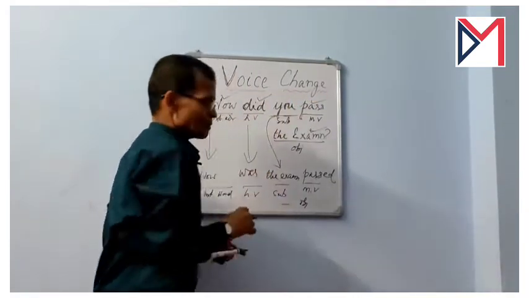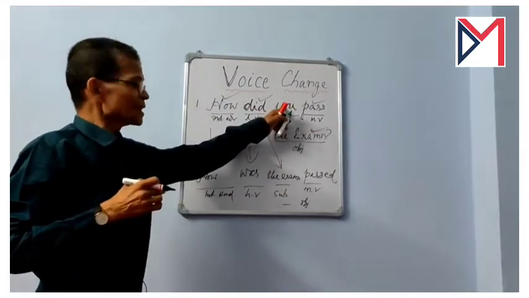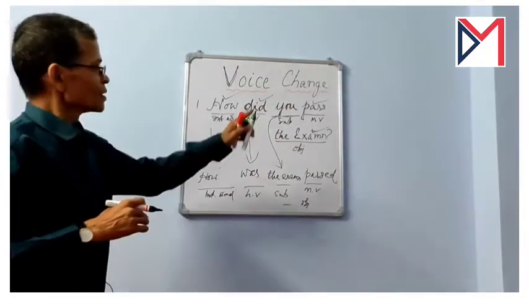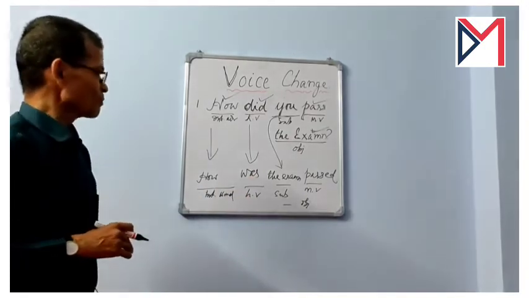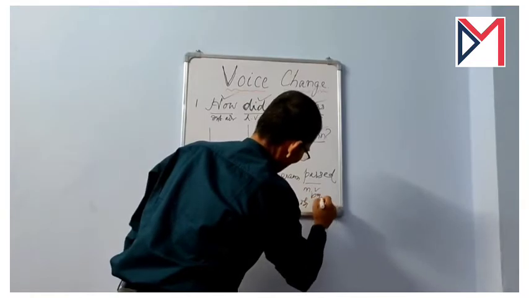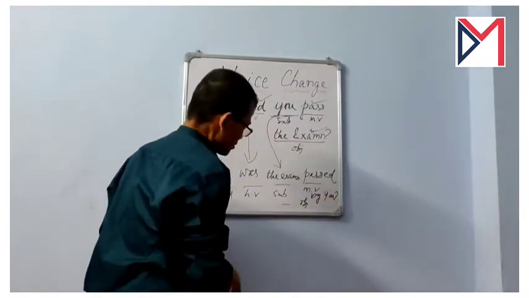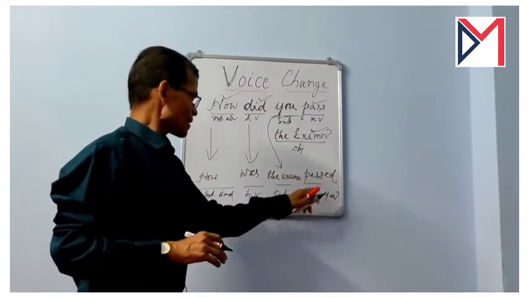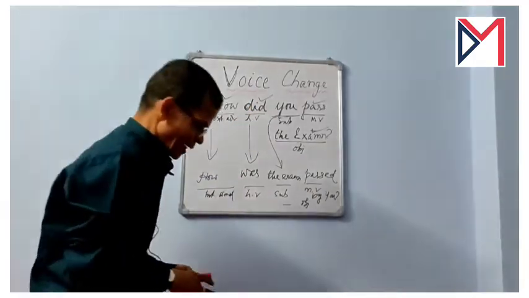This one is used, this is used, and this is used. Now this one is left, and finally we have to use this subject as the object. It will be used in the accusative case with the help of by, you, and the question mark. Now the answer is, how was the examination passed by you? This is the correct answer.